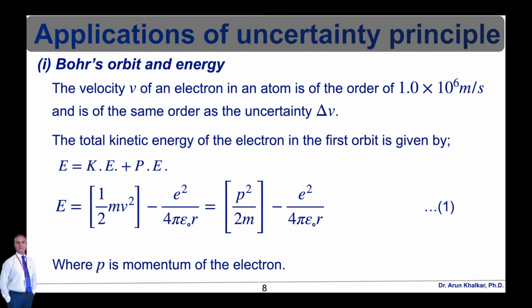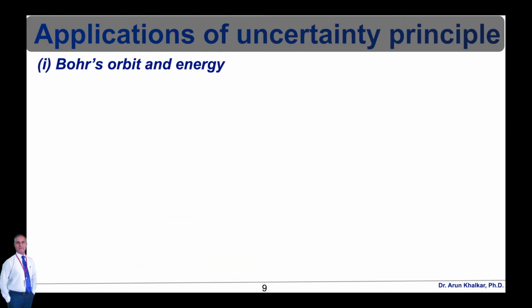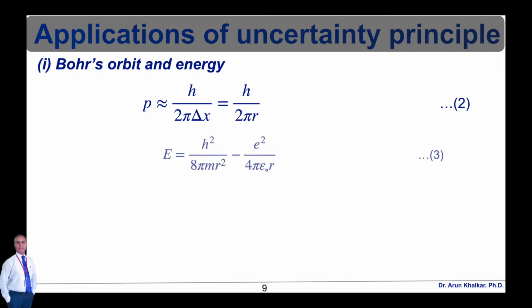Now as delta p is nearly equal to p, we can write p is nearly equal to h upon 2 pi delta x. So that is, p is equal to h upon 2 pi r. Let's say this is equation number 2. So from equation number 1, we can write E is equal to h square upon 8 pi m r square minus e square upon 4 pi epsilon naught r. So this is equation number 3.